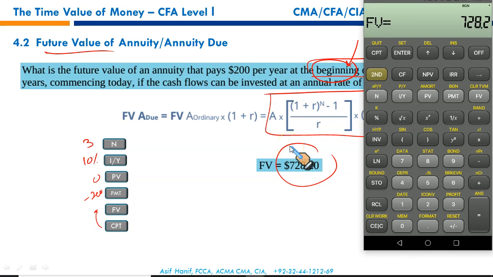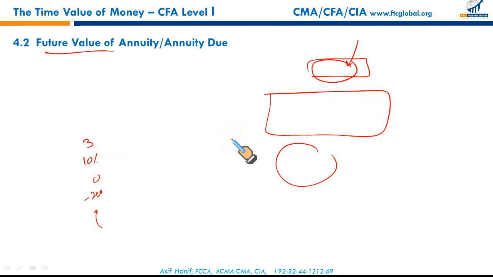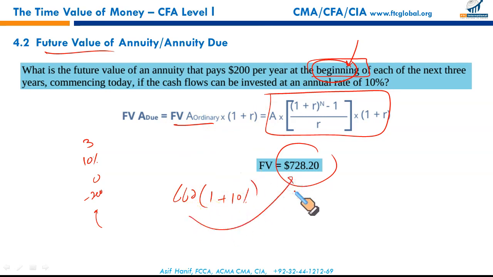If you have already calculated your ordinary annuity future value, which was in this case 662, multiply this with the rate 1 plus R, you will end up with the same number, 728. So I recommend the use of financial calculator. That is much speedier, much quicker way of doing things.